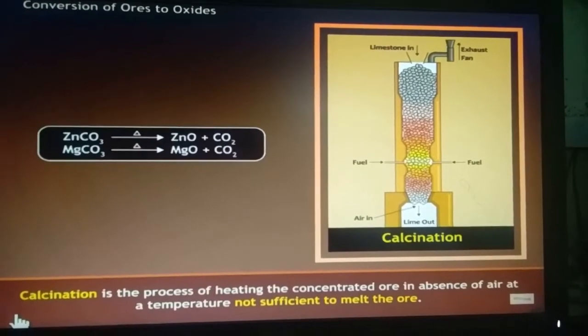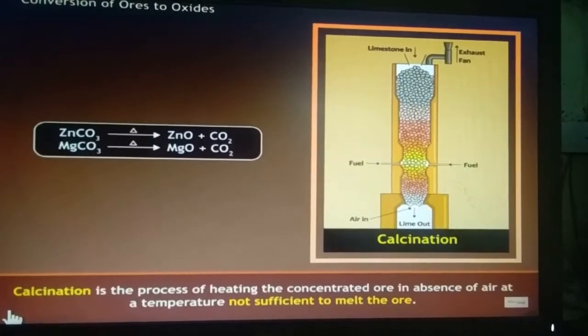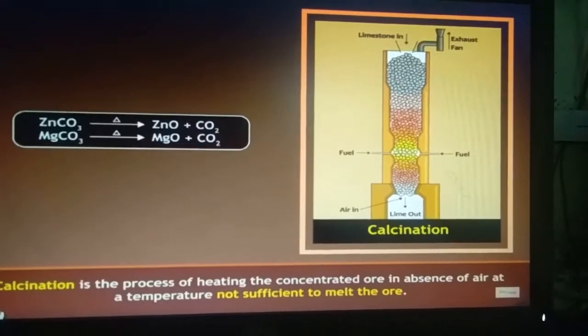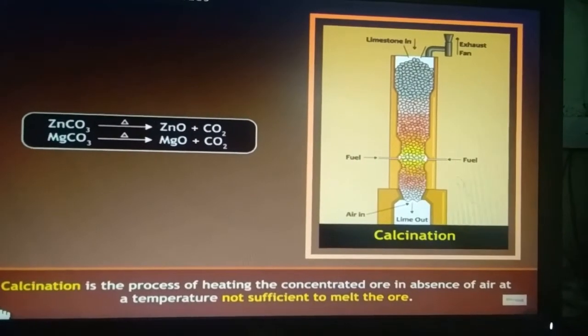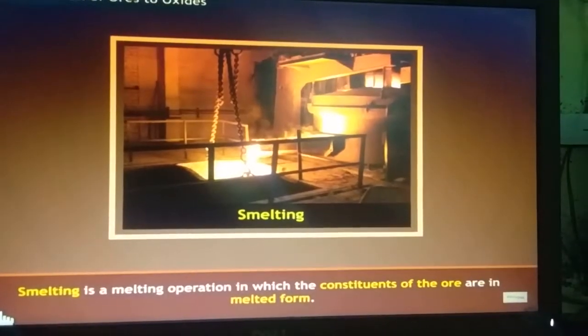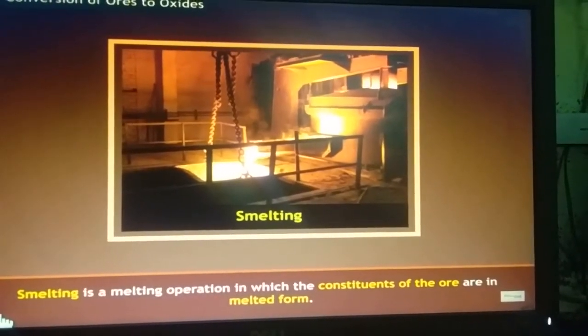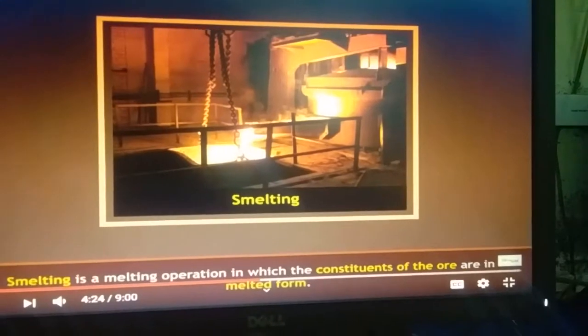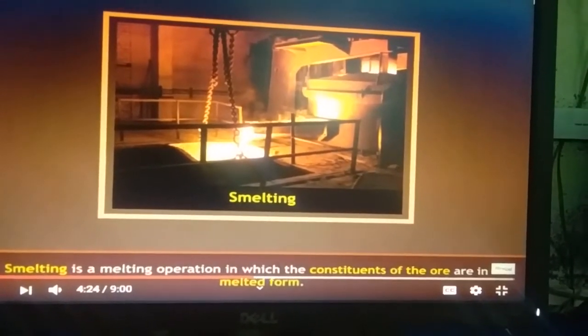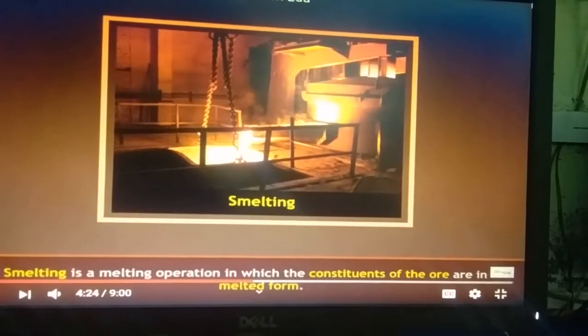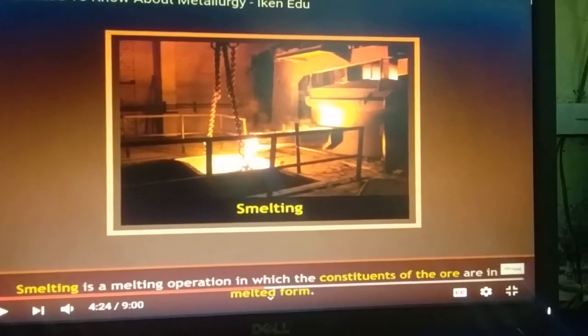Now the second process, calcination, is the process of heating the concentrated ore in the absence of air at a temperature not sufficient to melt the ore. Zinc carbonate is converted into its oxide. It is mainly used for oxide ores. Now we will discuss the process of smelting. Smelting is the melting operation in which the constituents of the ore are in the melted form.